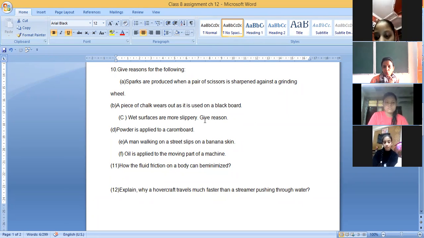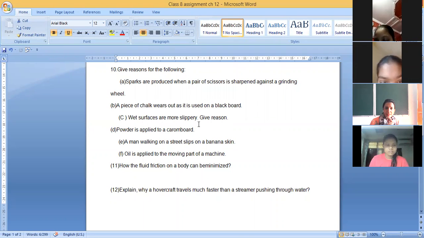But many of the questions are there जिनका same answer होगा, like vehicles on a rainy day, they slip. आपने देखा होगा, skid हो जाते हैं vehicles when the water is there on the road. So what is the reason behind it? This is the reason. तो इन सब questions का एक ही reason है that the wet surfaces are more slippery. Why are they more slippery? Because the friction is less, the grip is less. That's why the chances of slipping are more.